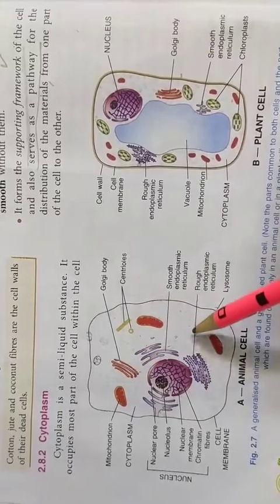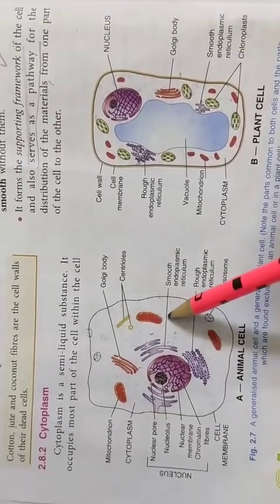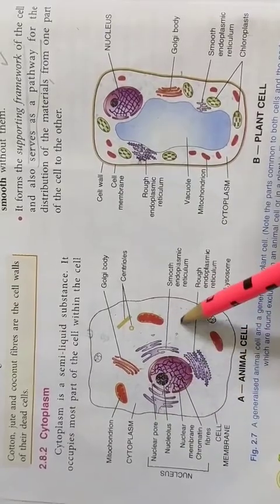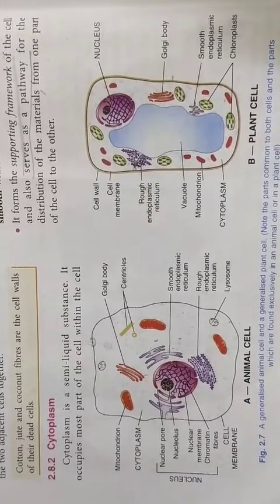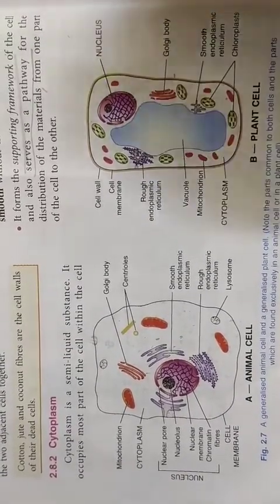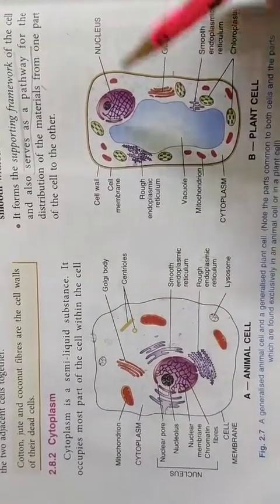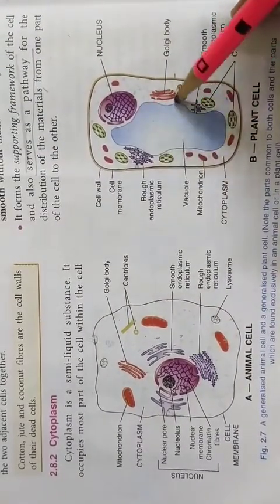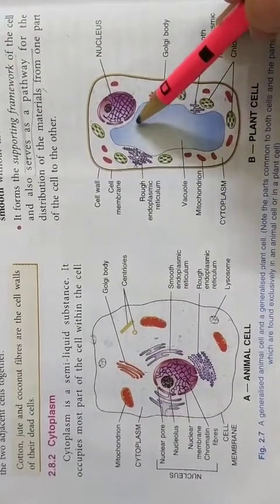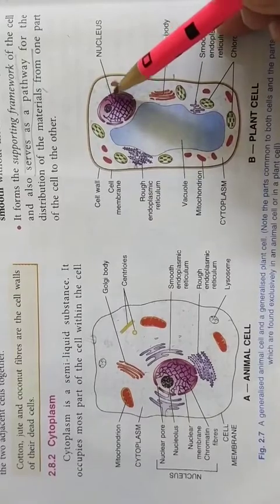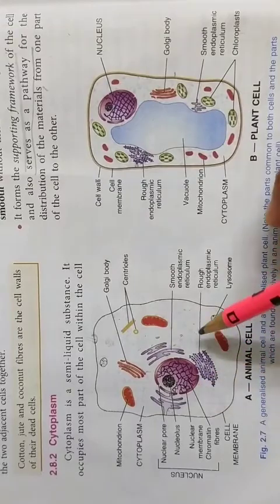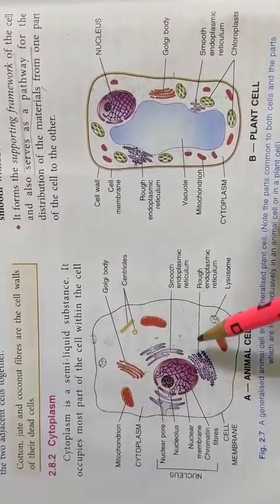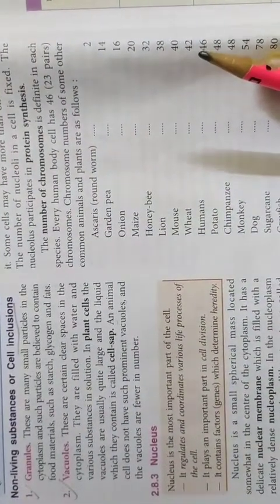These organelles, we call them living, but the non-living substances can be some stored granules present in cytoplasm, which may have stored the food in the form of starch or glycogen or some fats, or the vacuoles present inside the cell. Usually in plant cells we observe a central large vacuole, and that is the reason that the nucleus is pushed towards the periphery, towards the side. In case of animal cells, there may be small vacuoles present here and there, fewer and smaller in size. So, when we talk about non-living substances, we say cell inclusions.